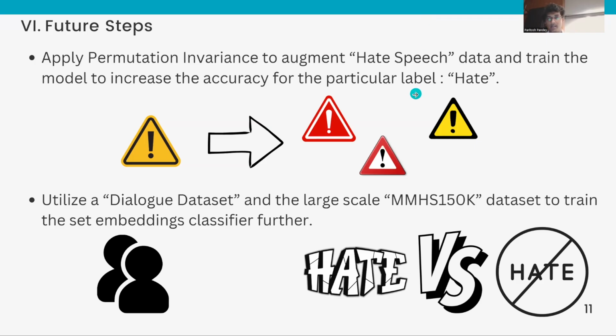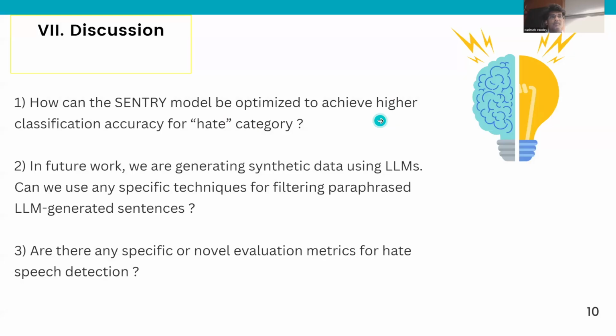So coming to the discussion, the first thing that we'd like to get advice on would be how we can improve the overall accuracy for the hate category label. Second, when we are using permutation invariance, we'll be generating synthetic data using an LLM. So are there any specific techniques that we can use to filter paraphrased sentences, or sentences that are very similar or exactly the same, from the LLM-generated sentences? And third, based on results, are there any other evaluation metrics for hate speech detection?